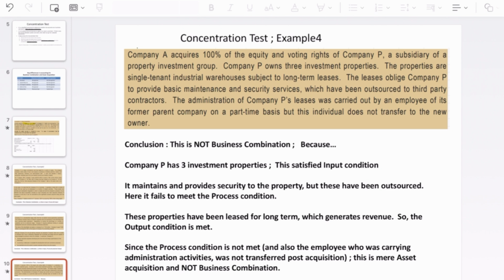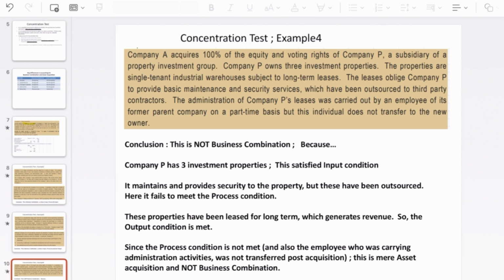So even though it qualifies input condition because there are some properties under lease and there are some maintenance activities going on, all these things are fine. But again, these maintenance and security services are kind of a routine activity. Even post acquisition, these can be done separately by the acquiree. So it's not a critical function that qualifies as a business.